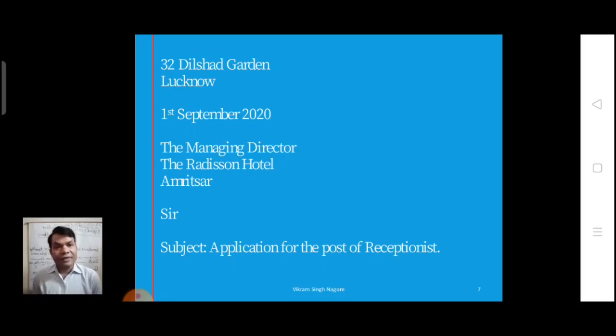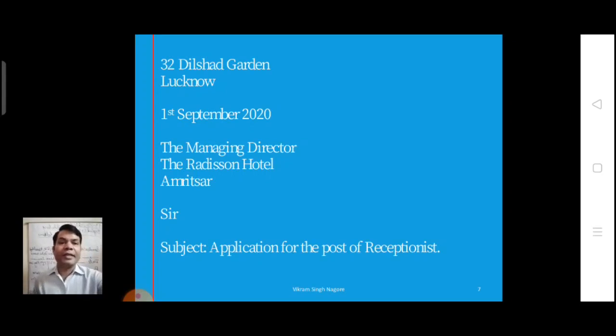Then date. After the date, once again you should leave a blank line, then the receiver's address, once again leave a blank line. Then the subject and salutation can be interchanged. Here I forgot to make you write the subject, which is written after. Whether you write the subject before salutation or after salutation, both are correct, don't get confused.